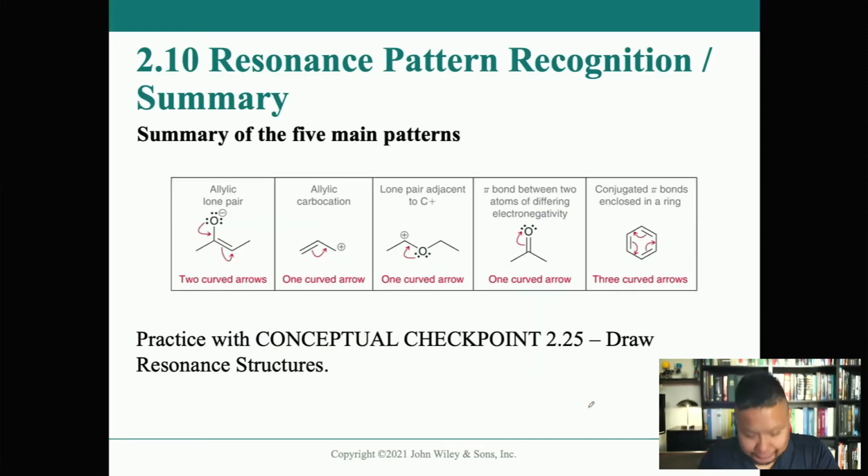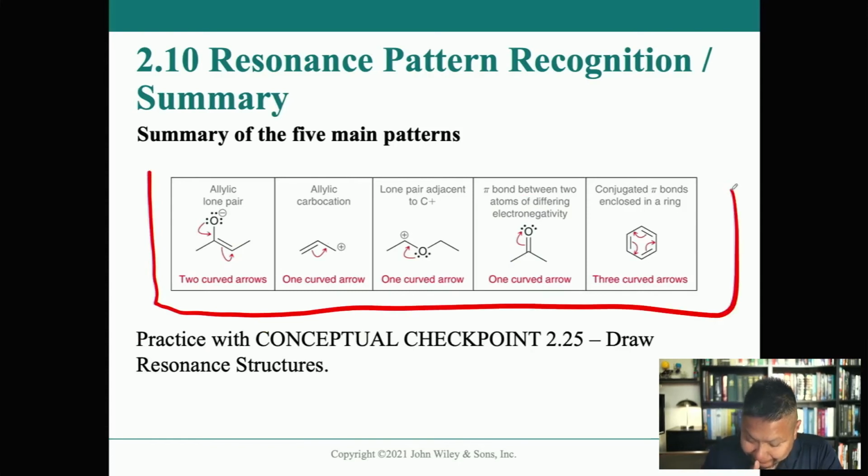So, just to help you out, here is a nice little summary chart of all 5 patterns. We have an allylic lone pair, which means a lone pair next to a carbon that has a double bond, right?